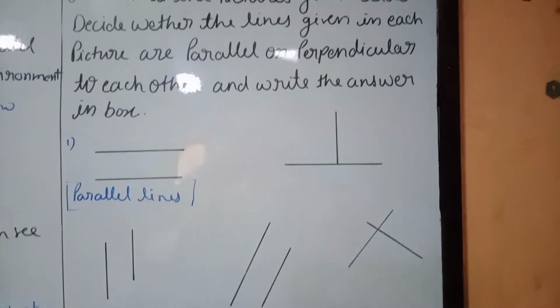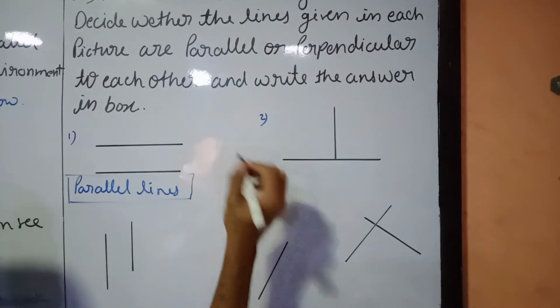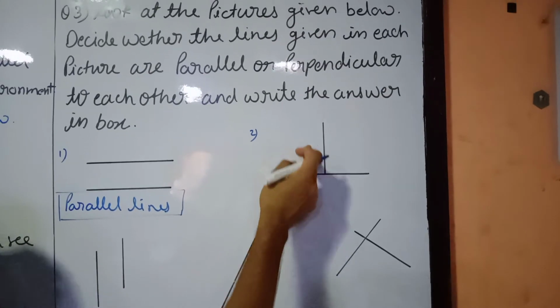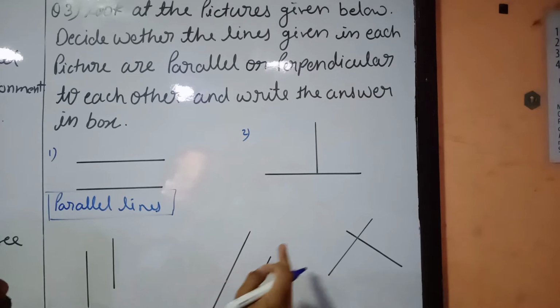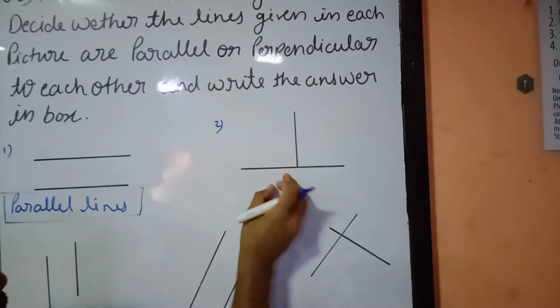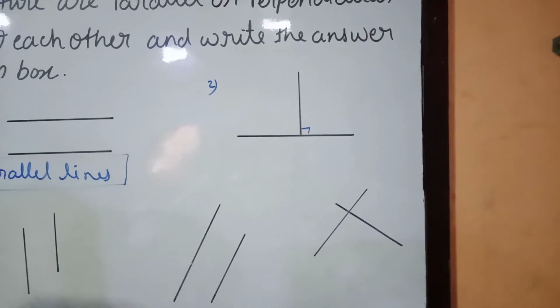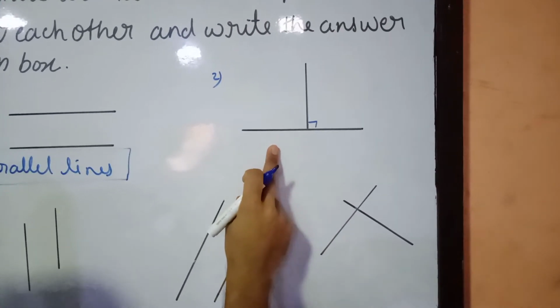These are parallel lines. Move to the second one. Here also we have two lines, but they are intersecting each other, and they are definitely making a right angle, meaning a 90-degree angle. That means these lines are perpendicular lines.